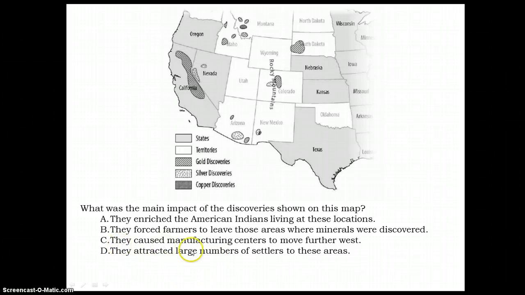They caused manufacturing centers to move further west. Now, I'm not sure about this one. I'm not sure what a manufacturing center is, but I do know that what we've been talking about is things moving further west. So this seems like it could be a potential answer to me. They attracted large numbers of settlers to these areas. Okay, so that's the other thing that we talked about.